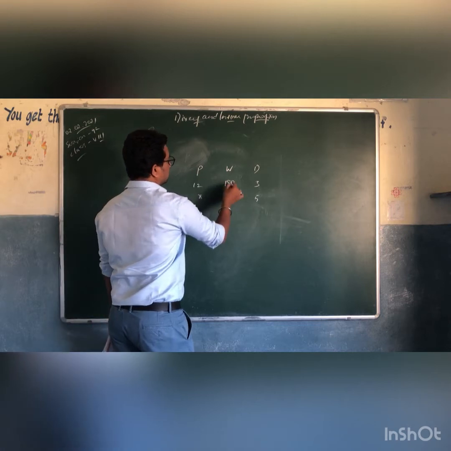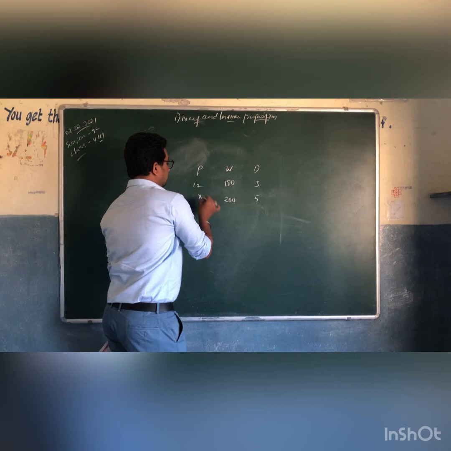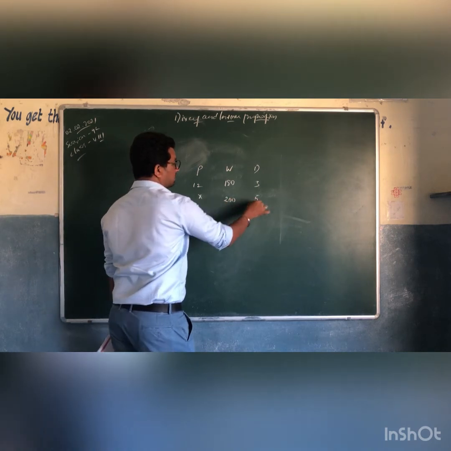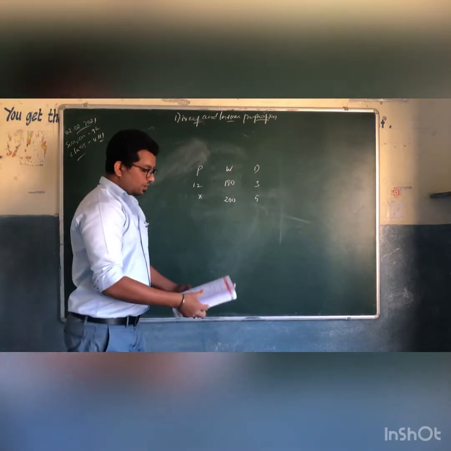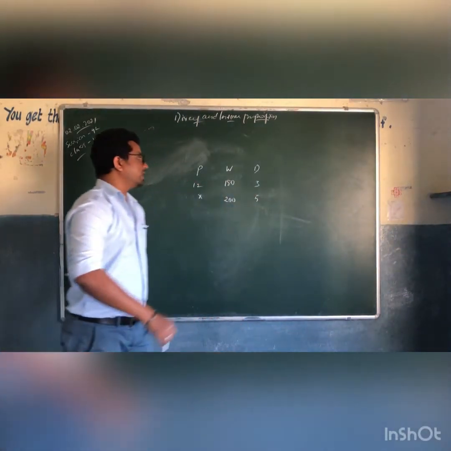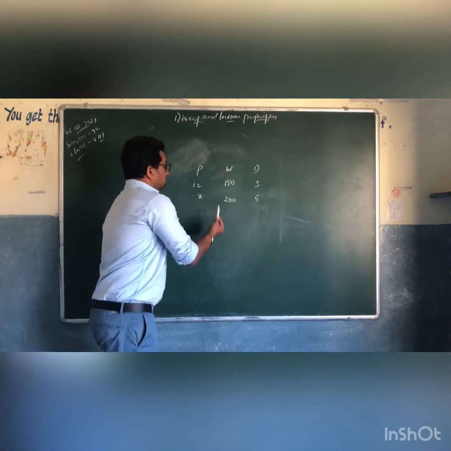12 painters can paint a wall of 180 meters long in 3 days. How many painters are required to paint a wall of 200 meters in 5 days? If you observe here, let's see which is directly proportional and which is inversely proportional.